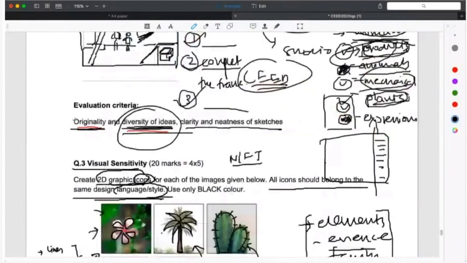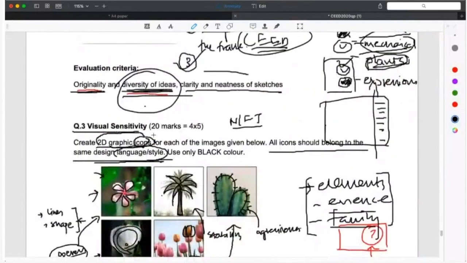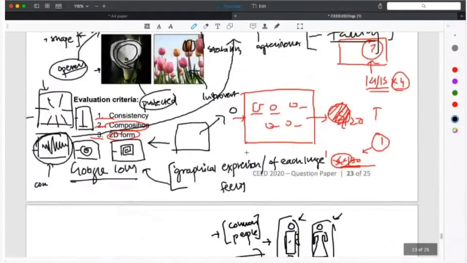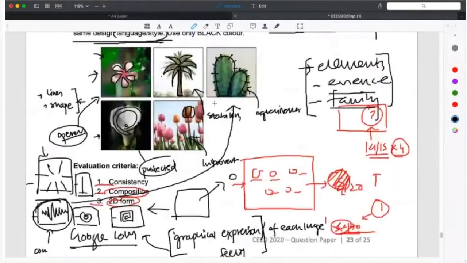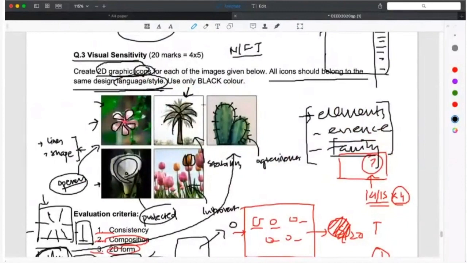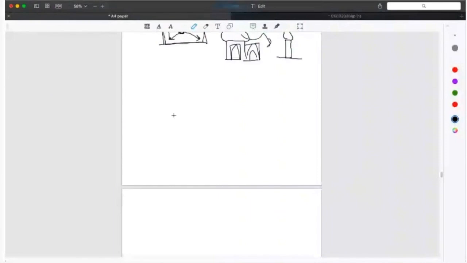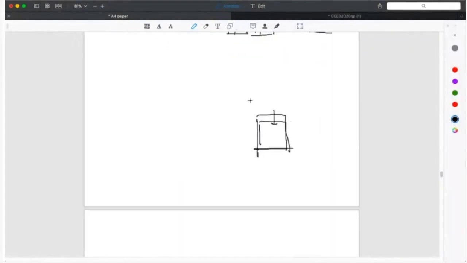Icons are something that is recognizable, something that is common. Graphical expressions are different. I think now it will be clear to you. If I am making a coconut tree icon, suppose this is kept outside a restaurant, where coconut-based gravy is served. So if I have to make an icon of a coconut, it should be recognizable, so that anyone who sees it is able to recognize that yes, this is a coconut.